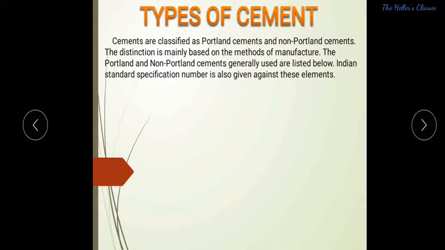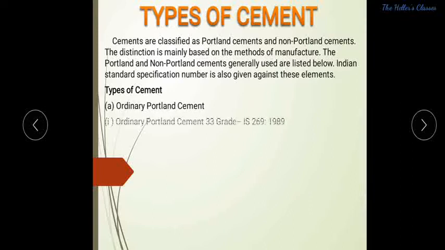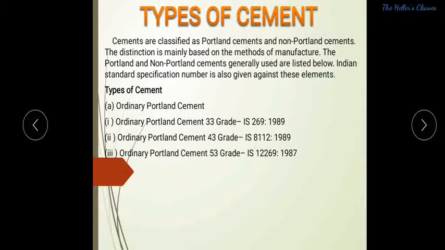The basic cement which we have is the Portland cement, and other than the Portland cement, everything is considered non-Portland cement. Based upon the category and the properties, cement types are classified into so many categories. First and foremost is the Portland cement, which again may be classified into three categories based upon their grade of cement, which indicates the compressive strength of a particular cement mortar which we have prepared.